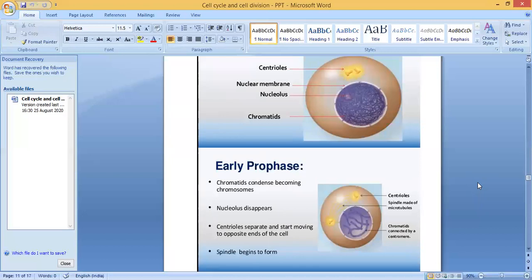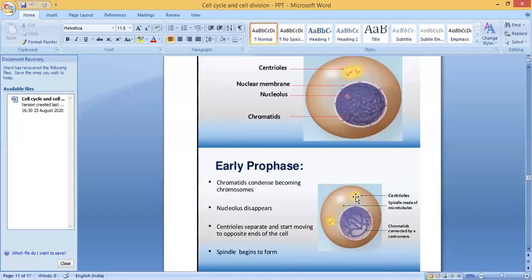There is early prophase and late prophase. Early prophase means chromatids condense, becoming chromosomes. They become thick and become chromosomes. Second, the nucleolus disappears. Third, the centrioles separate and start moving to opposite ends of the cell. Before, you can see they were closer, now they start moving to the opposite ends of the cell. Spindle begins to form.